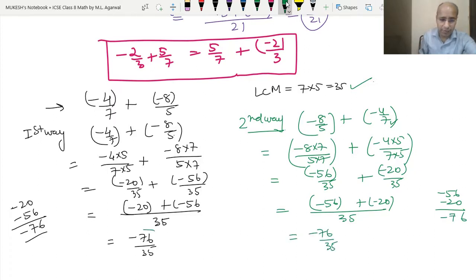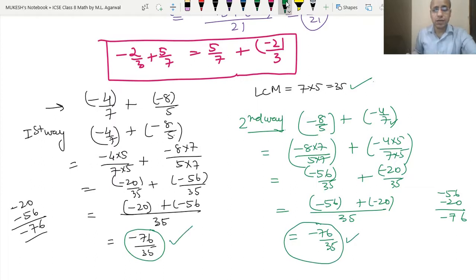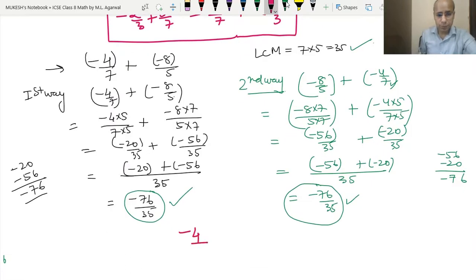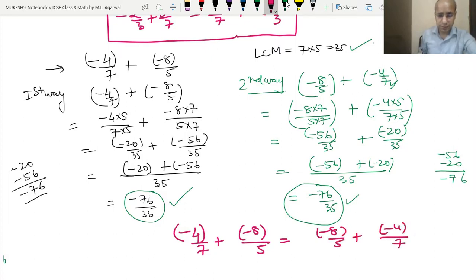See, whichever way we added, we got the same result. So that means whether we put the second number first or the other way, the result is the same. So we can write the property that minus 4 upon 7 plus minus 8 upon 5 is the same as minus 8 upon 5 plus minus 4 upon 7. So this is the commutative property that we can write.